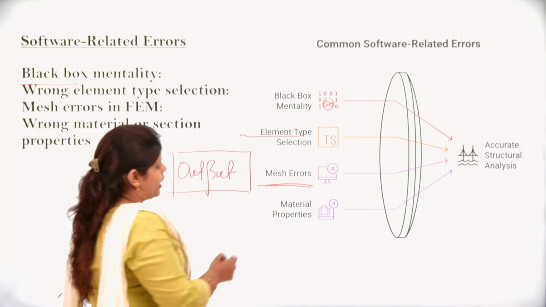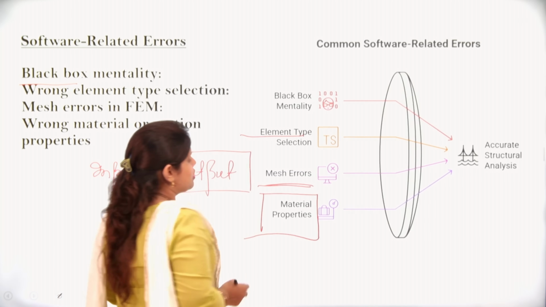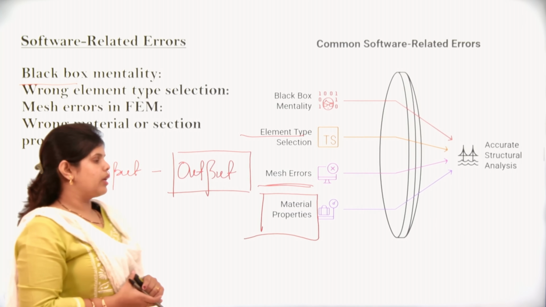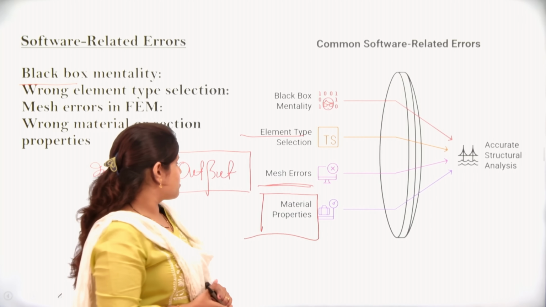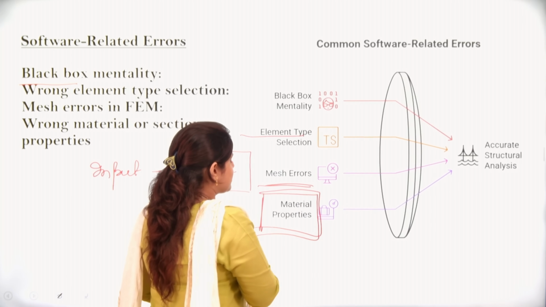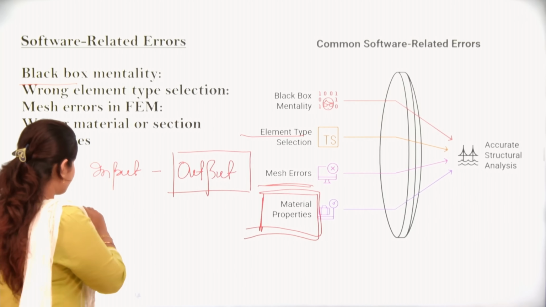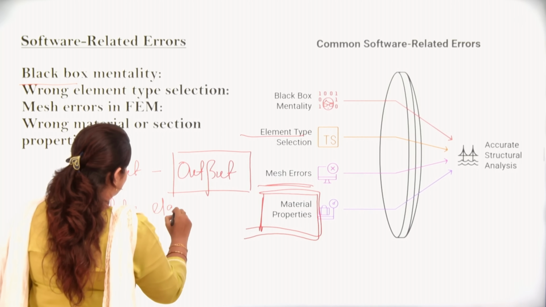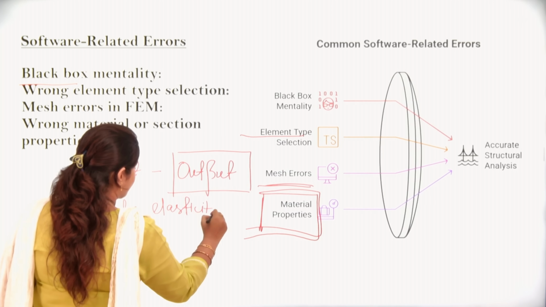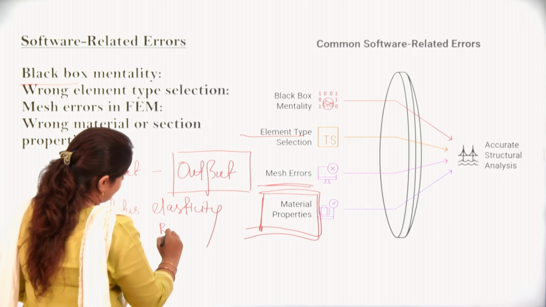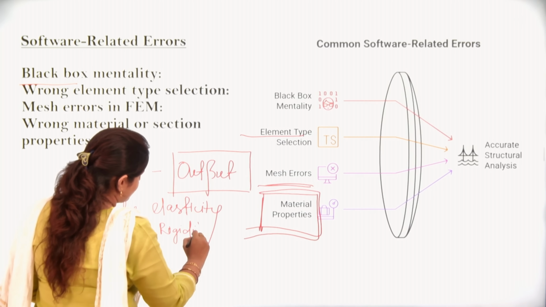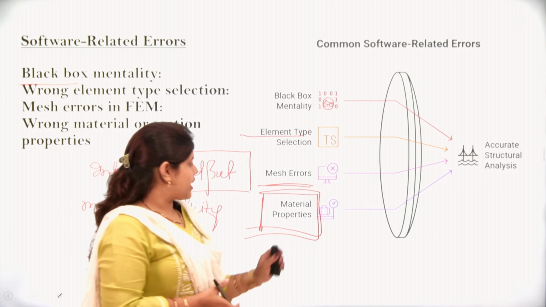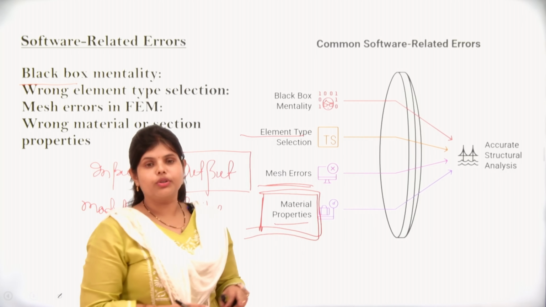Material properties. While we do the software analysis, we need to focus on the material properties. The two most important material properties in software analysis are the modulus of elasticity and the modulus of rigidity. These are the material properties we need to focus on. If we change these properties incorrectly, that will be a mistake.